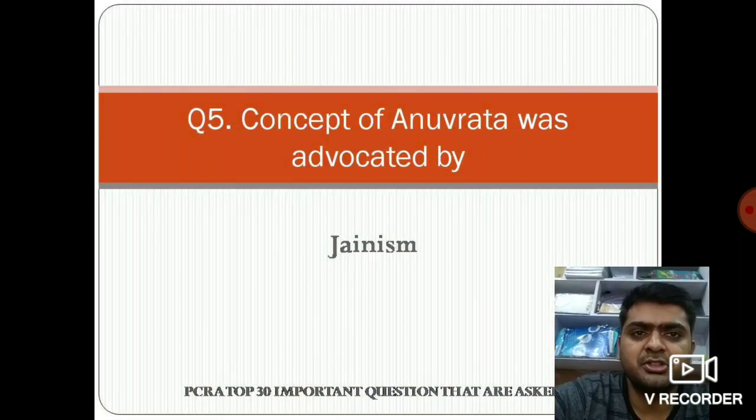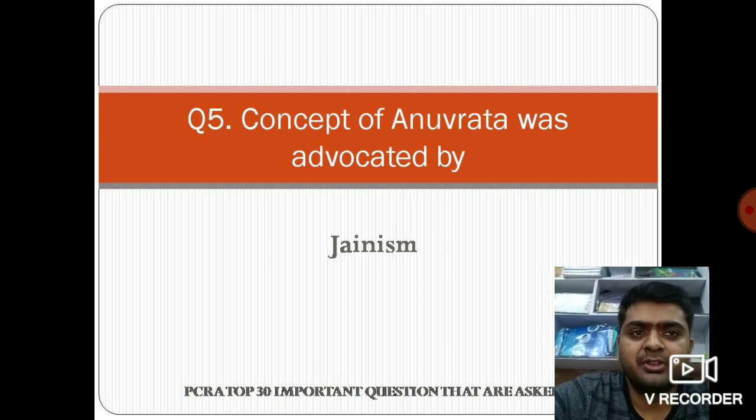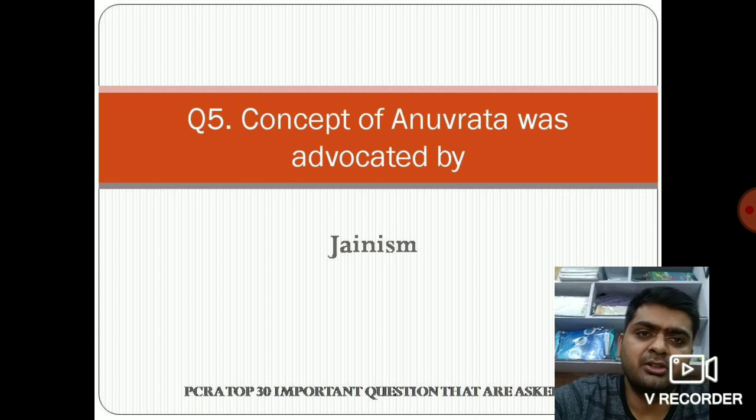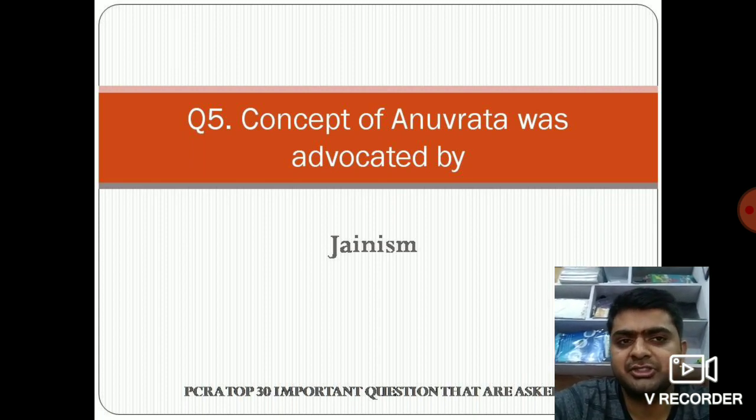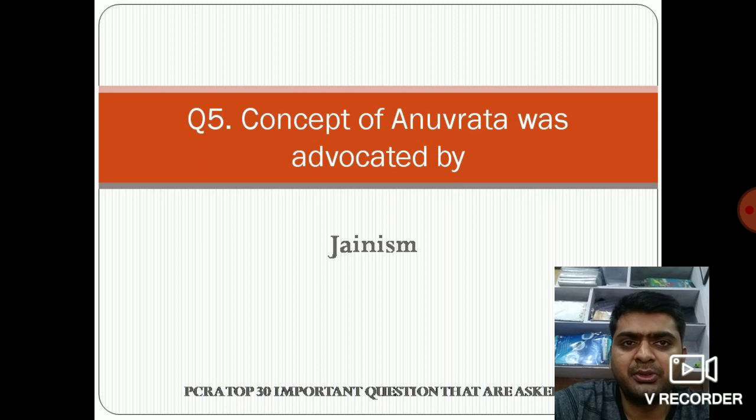Next question is question number 5. The concept of Anuvrata was advocated by? ये concept of Anuvrata है, ये कौन यूज करता है? ये है हमारा आंसर जैनिज्म. सो जो जैनिज्म धर्म होता है वो यूज करता है this Anuvrata. So I hope you understood. Now let's move to the next question.